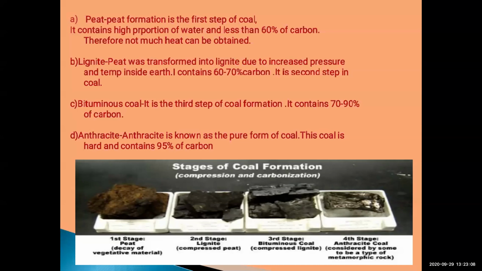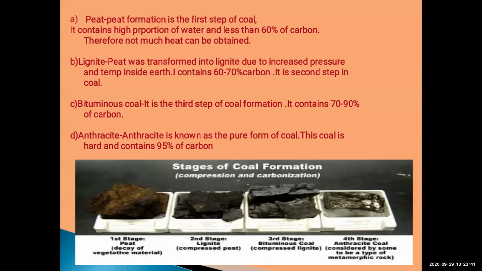Now the coal is getting formed, no? So the percentage of carbon is also increasing. Bituminous coal is the third step in the formation of coal, and it contains 70 to 90% of carbon. Then the fourth step in the formation of coal, or the fourth type, is the anthracite.